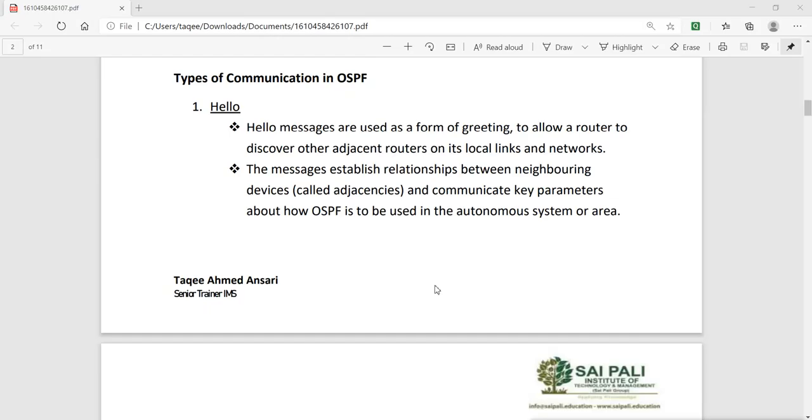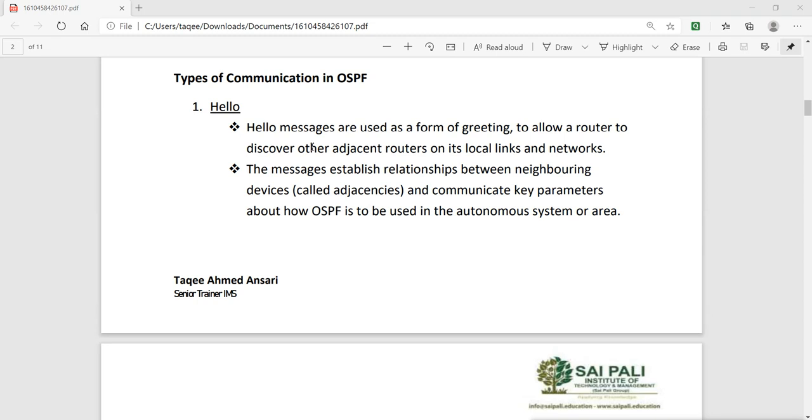That is the type of communication OSPF has, that is hello communication. These hello messages are used as a form of greeting to allow a router to discover other adjacent routers on its local link and network. That means when they discover neighborship, how do they discover? They just send hello messages to each other, and within the hello messages they send their router ID, network topology information, their name and other information, area information, and subnet information.